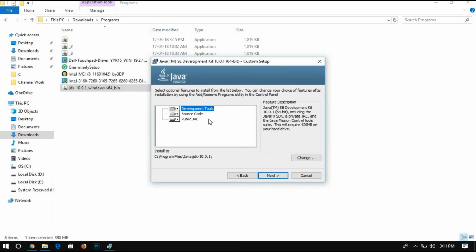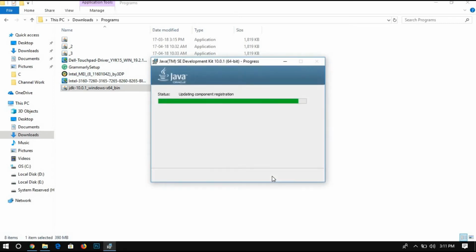So here are some of the feature descriptions of Java, that is development tools, source code, JRE, and by default they are all already selected. So we click on next. So here the actual software installation of Java begins.